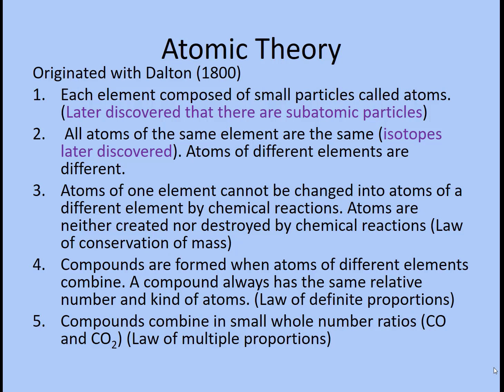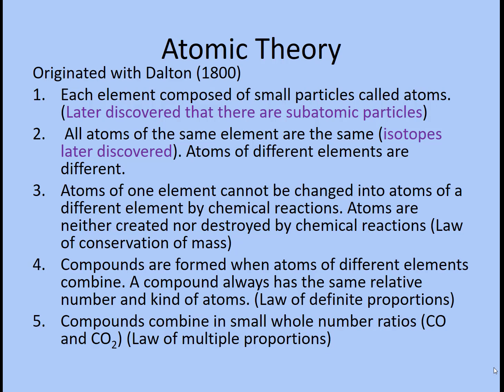Let's briefly talk about atomic theory. Atomic theory was proposed by John Dalton around 1800, and he said that everything is made up of atoms, and each element contained its own atom. Atoms of different elements were different. And he said that atoms from one element cannot be changed into atoms of a different element. So there was no philosopher's stone where you can change lead into gold.